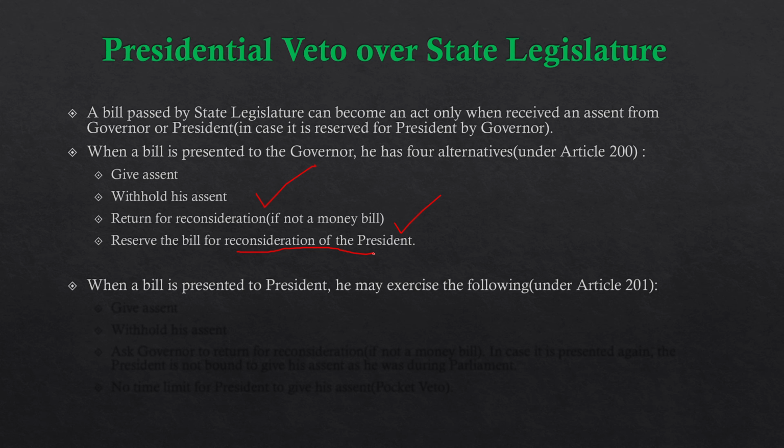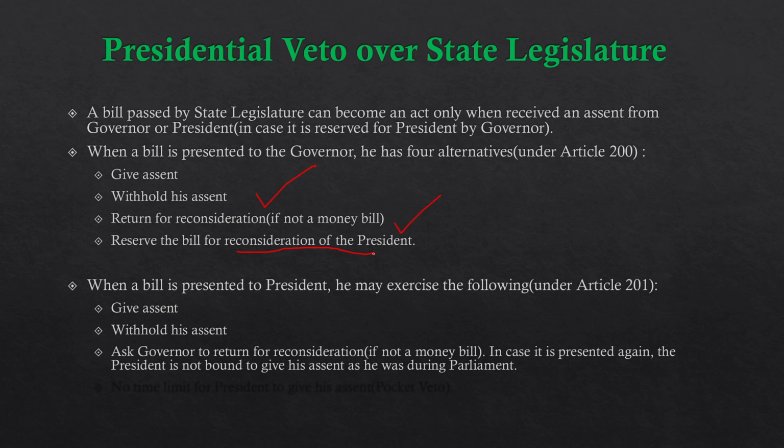Now, let's see what the president can do here. The president may give his assent, withhold his assent, or ask the governor to return the bill for reconsideration if it is not amenable. Now, if it is presented again, here the president is not bound to give his assent as he was in the case of parliament.